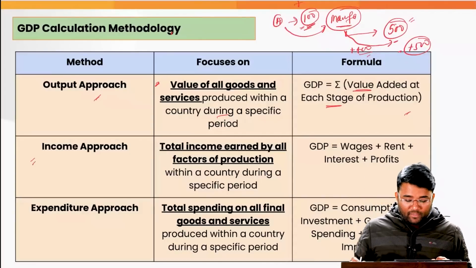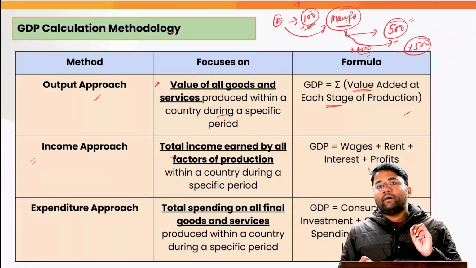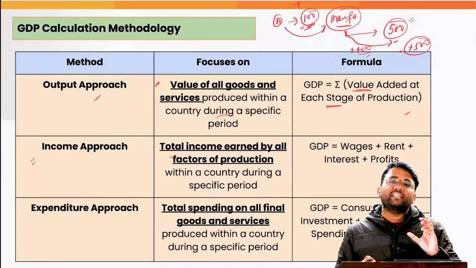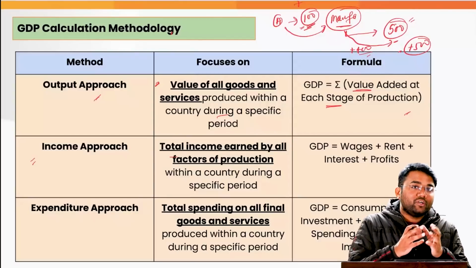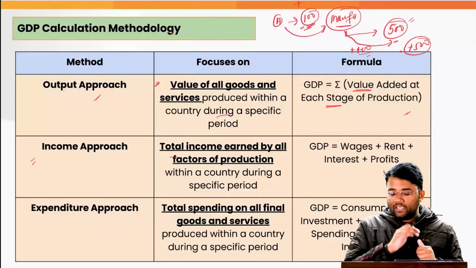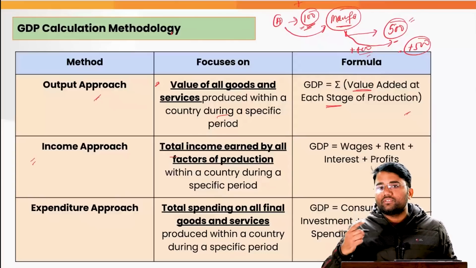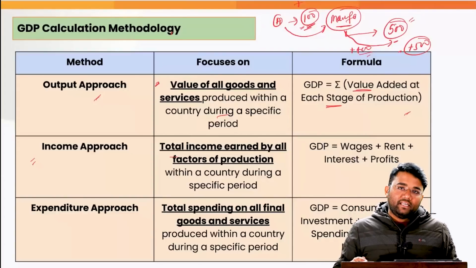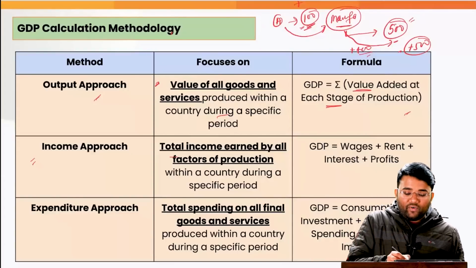Then we have the income method, which is the total income earned by all the factors of production within a country during a specific period. What are factors of production? These are the components which are needed to ensure that production happens. For example, let's suppose tomorrow Mr. Adani wants to produce Tesla-like cars in India itself. So this risk-taking ability of Mr. Adani, or new vision, is entrepreneurship. That is the first factor of production.